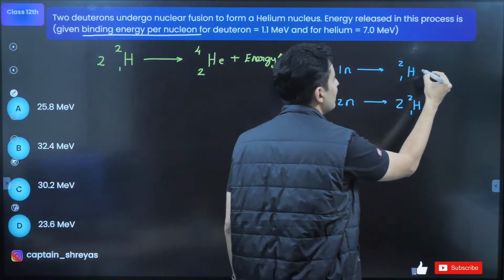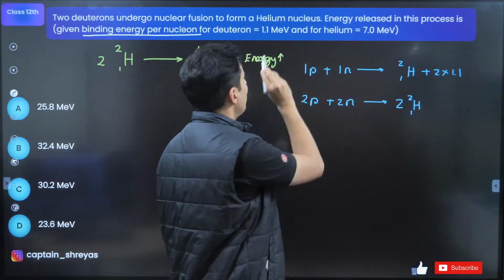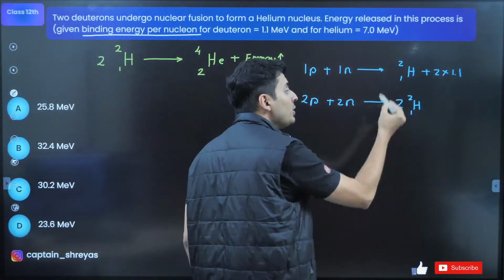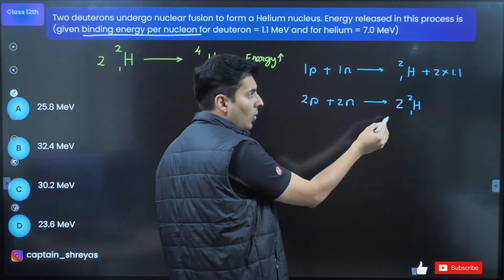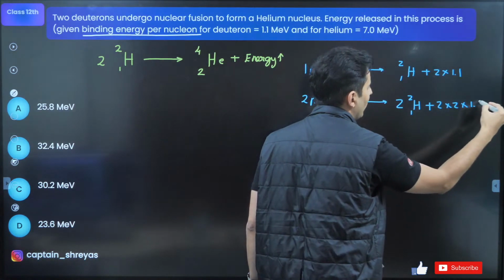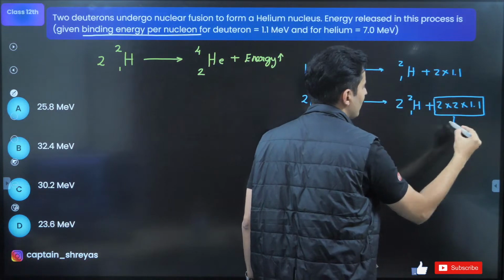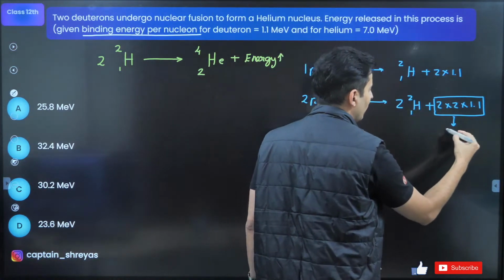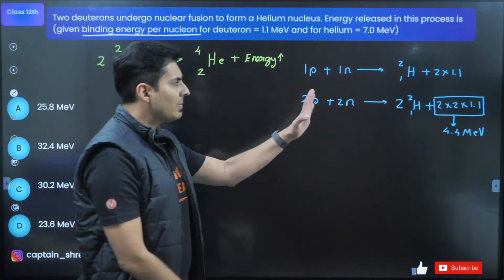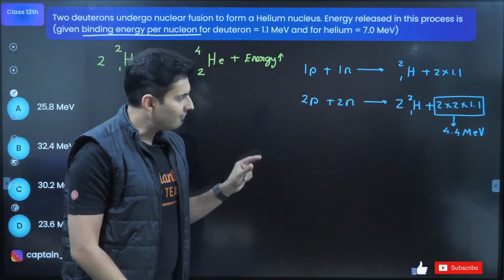So how much energy will be released? 2 into 1.1 mega electron volt. Very good. When there are two deuterons, not one, this will get multiplied by 2. So 2 into 2 into 1.1. 2 2s are 4, 4 into 1.1 is 4.4 mega electron volt. Keep this on the side. Don't do anything now.